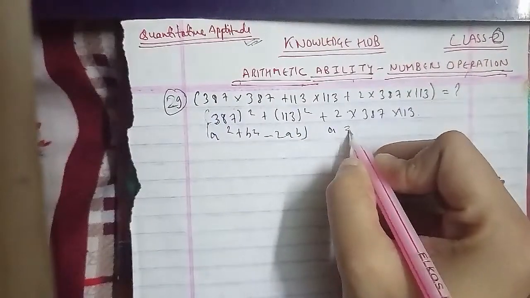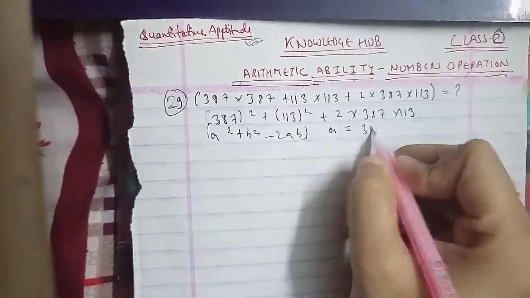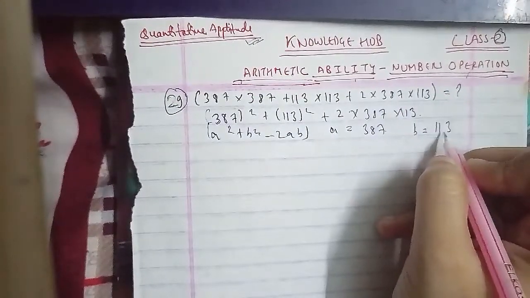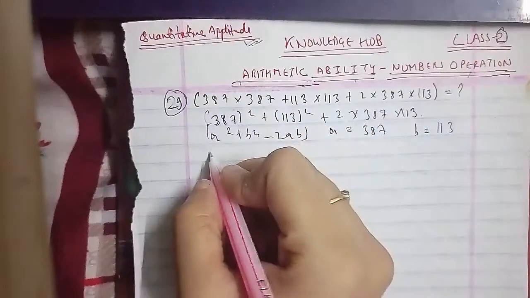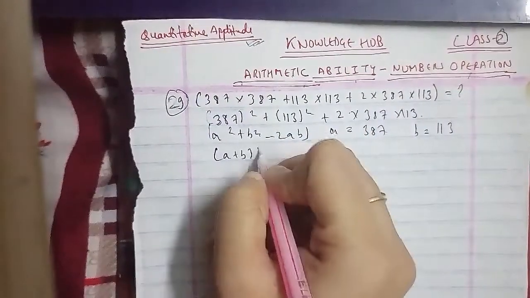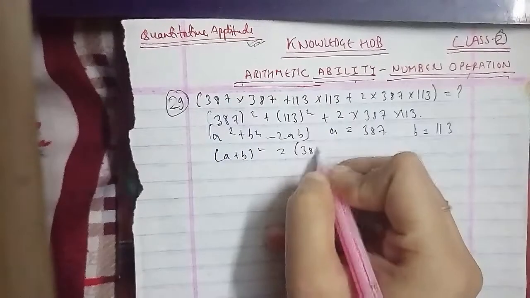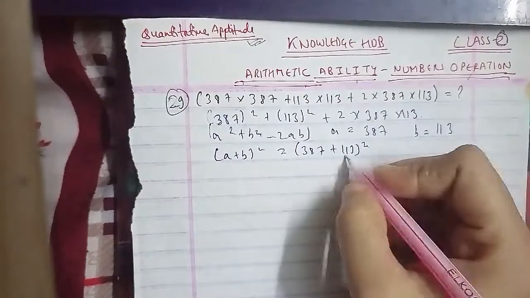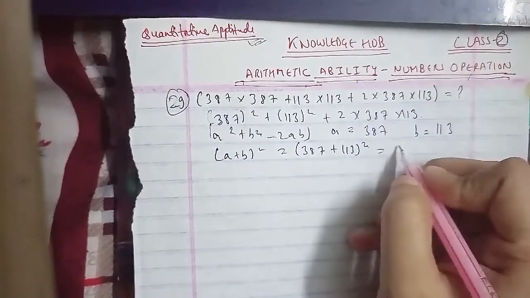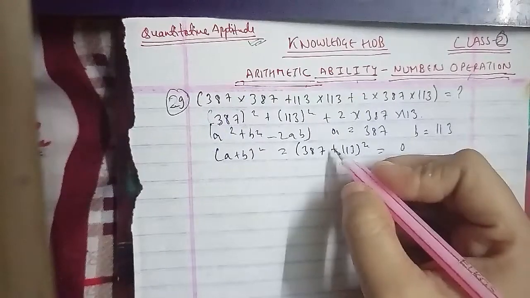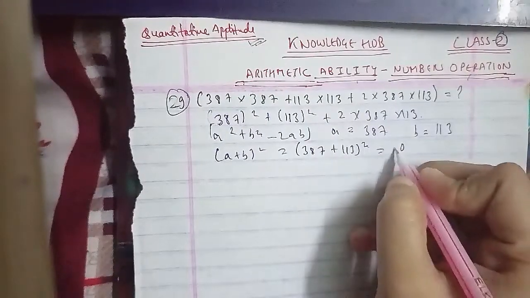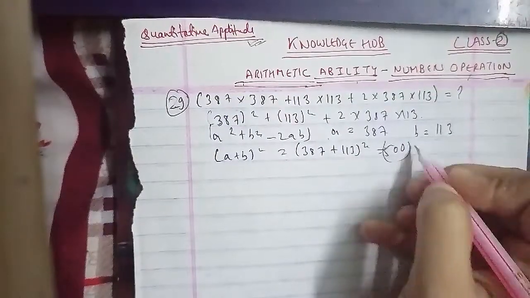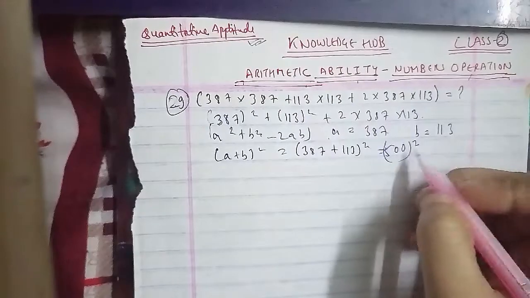So a plus b square will be 387 plus 113 square. 387 plus 113 gives 500. So 500 square, and 5 fives are 25, and 2 zeros, so its square will have 4 zeros. So we had done that, and the answer is this.